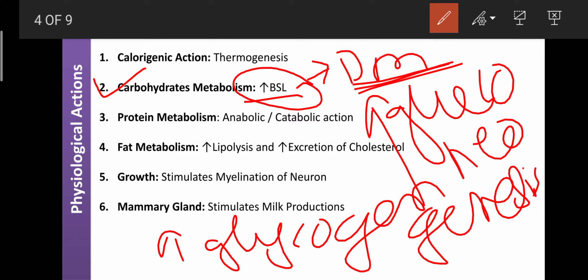glycogenolysis. So due to the breakdown of glycogen, the sugar level increases, and due to enhancement of gluconeogenesis, the blood sugar level also increases.